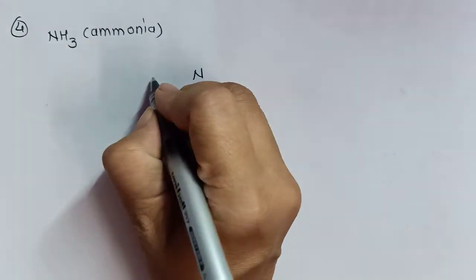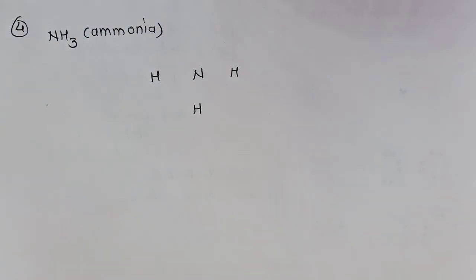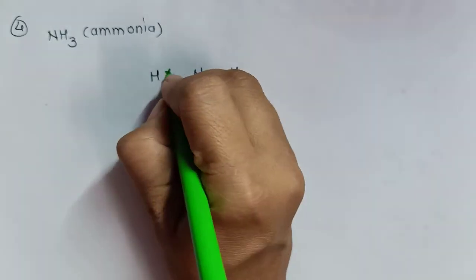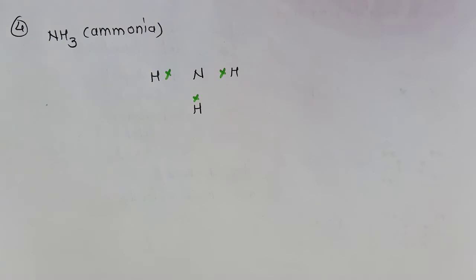Now let us study some dissimilar atomic molecules or heteroatomic molecules. The next example is ammonia. In ammonia there is one nitrogen atom and 3 hydrogen atoms. We will represent the outermost shell electron of every atom in this molecule. Hydrogen has 1 electron in its outermost shell, so I will draw 1 cross in front of hydrogen.